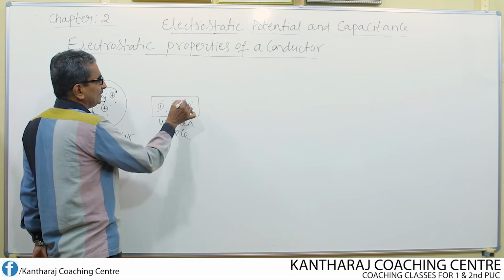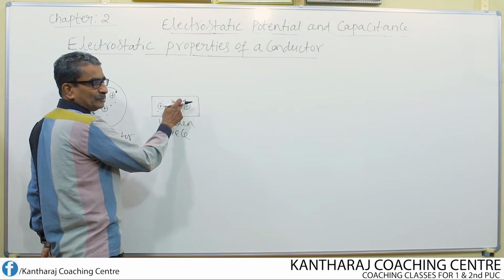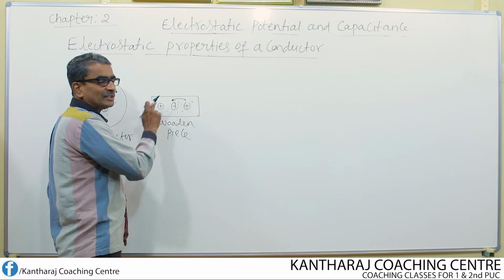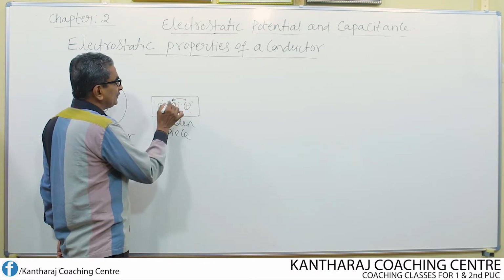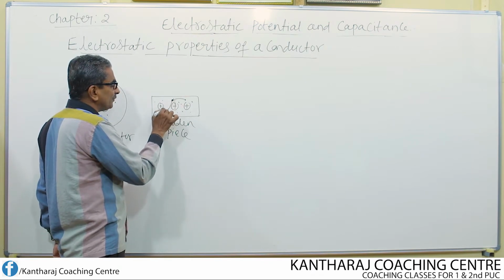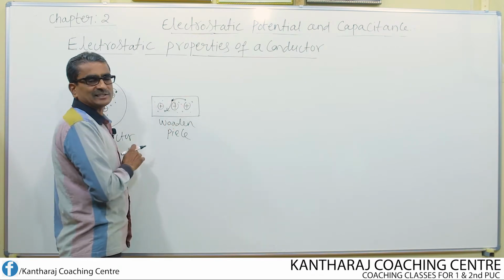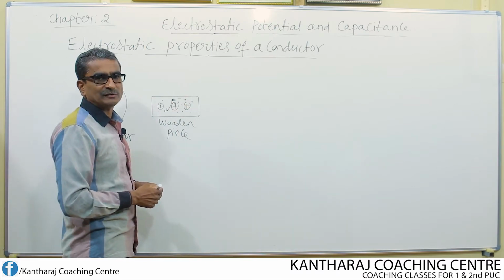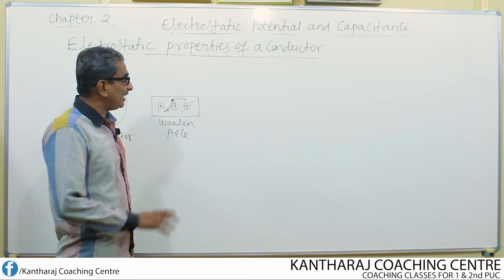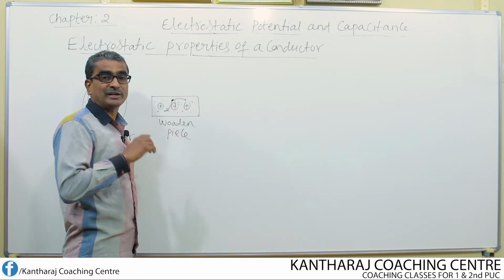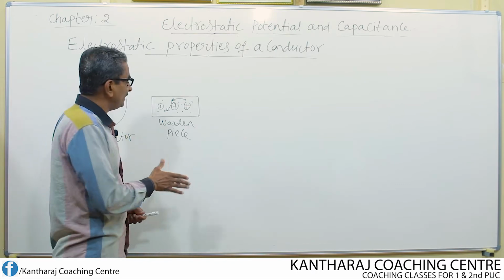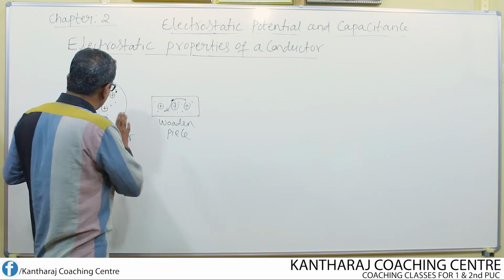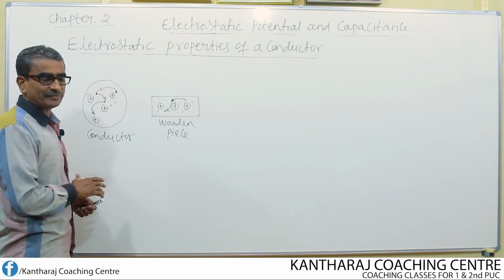The electron of this atom cannot move easily to its neighboring atom. Similarly, the electron of this atom cannot move freely to its adjacent atom. Since these electrons cannot move freely, valence electrons are not available easily in insulators. That is why insulators do not conduct electricity. Only conductors will conduct electricity.